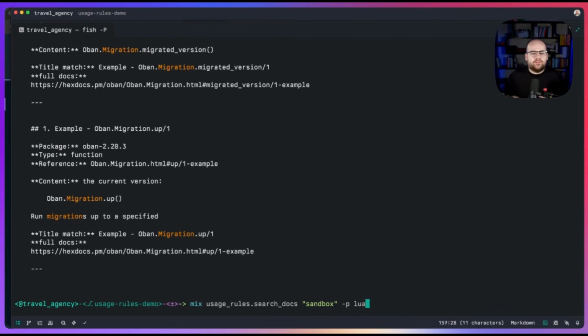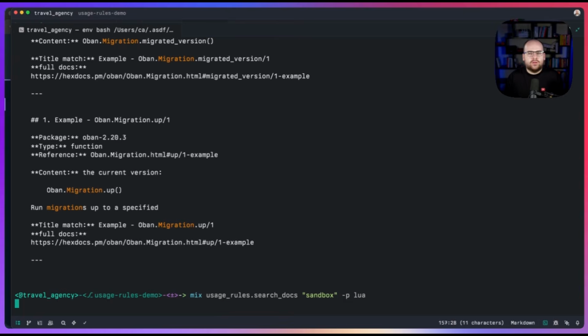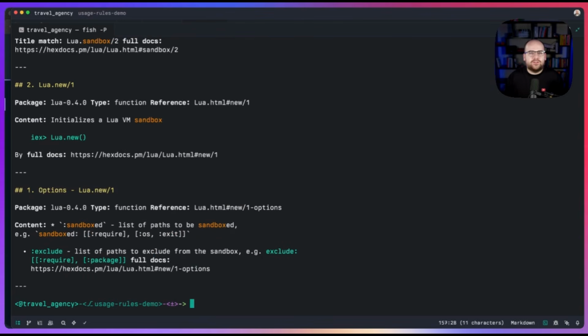Maybe I want to know about the sandboxing capabilities of Elixir's Lua implementation. Well, for that, I can search for Sandbox in the Lua package, and even though it's not installed locally, I have all of these results and can navigate and page through them and do some additional exploration. And by I can do that, obviously I mean that an agent that is researching what type of code execution libraries I should use will be able to research that for me. So with these tasks, it's possible to make an AI coding agent even better than it would be without assistance, which was already pretty good.